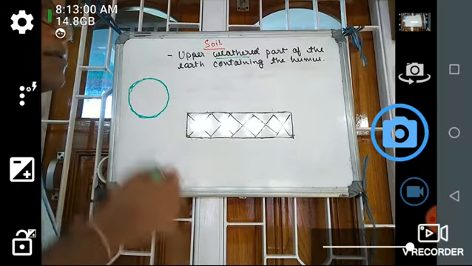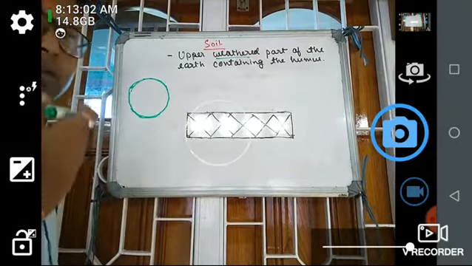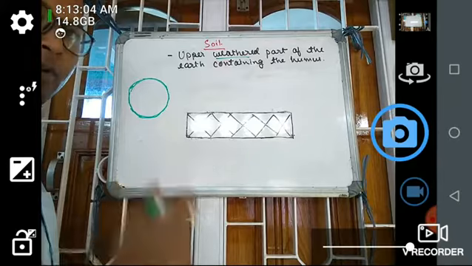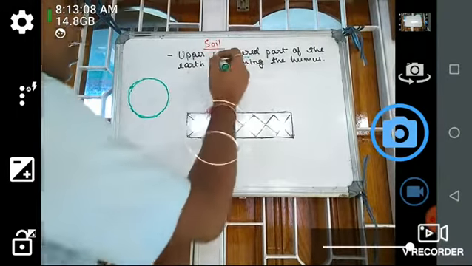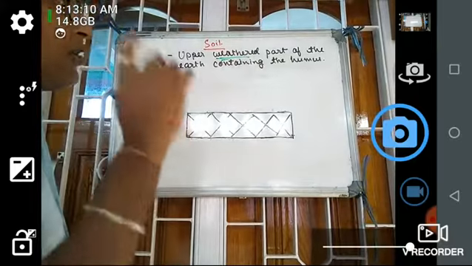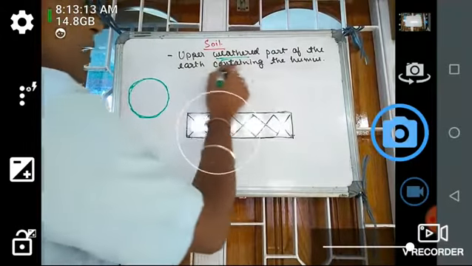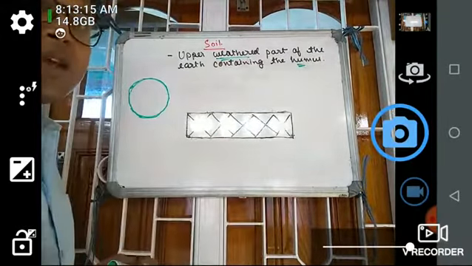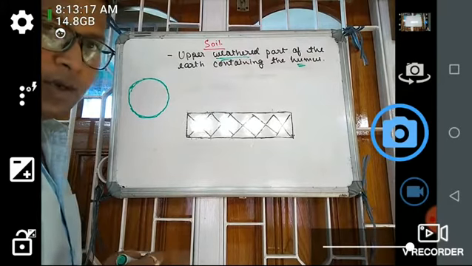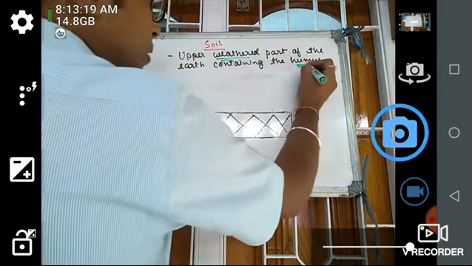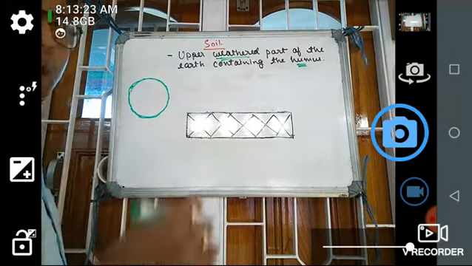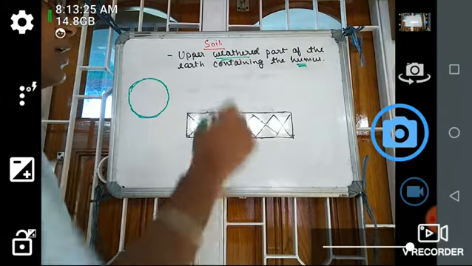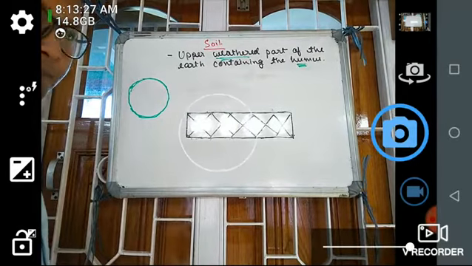For example, if there is wind, the weathered part is moved away. If there is a water flow, then the weathered part gets washed away. So this upper part of the earth contains the humus. Humus means various organic molecules which help in the growth of certain plants. So that part is known as the soil.